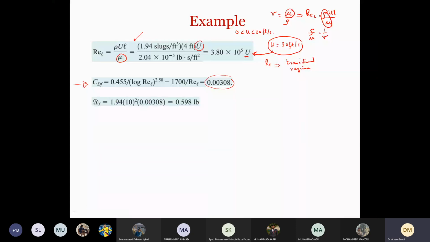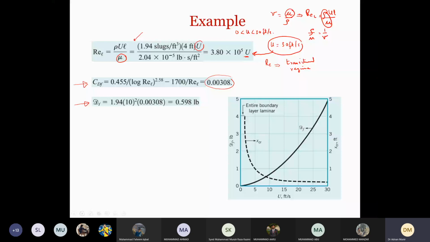Once we get this, we can calculate the value of DF by putting in this value of Reynolds number and this value of U. And then if we plot this figure, it will be like this.